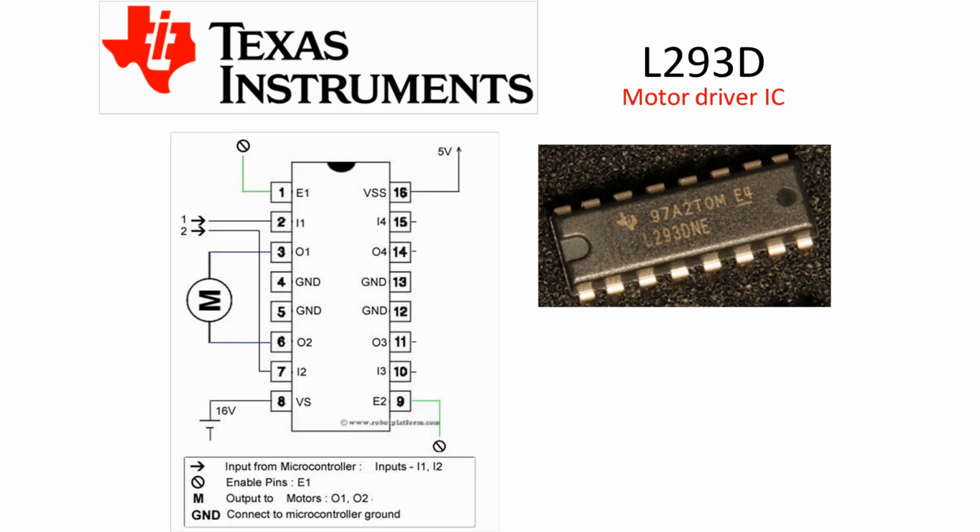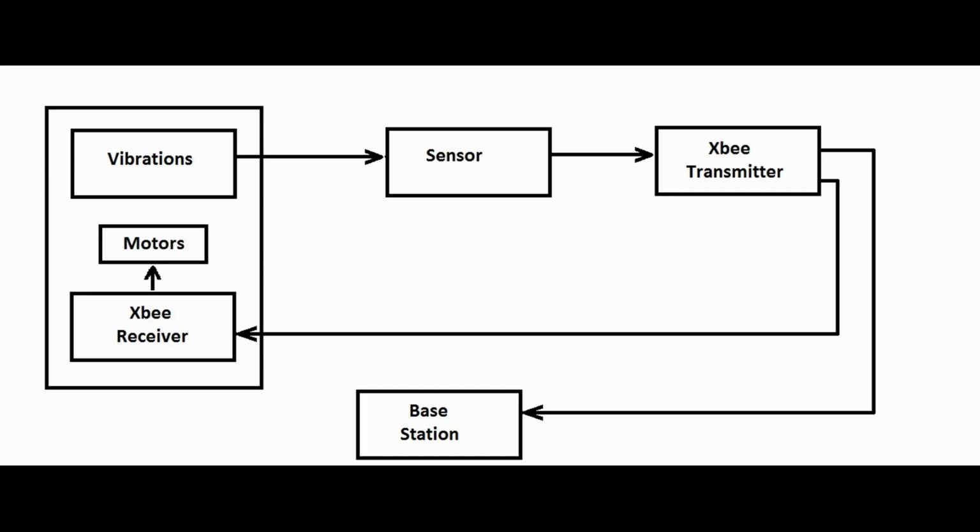The motor driver IC L293D is driven by the controller. It is a 16-pin IC. When no signal is received by the Zigbee router, the MSP enables the IC and the train starts. As soon as the signal is received by the Zigbee, it sends it to the MSP through UART. The train is stopped through the IC. Since it is a prototype, L293D is used to drive the train.